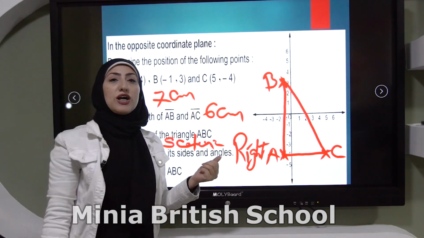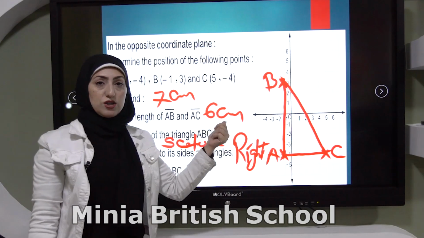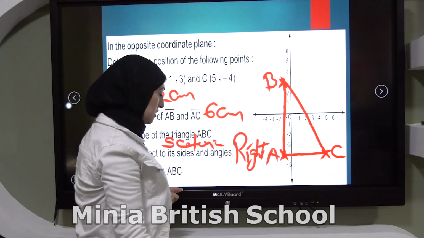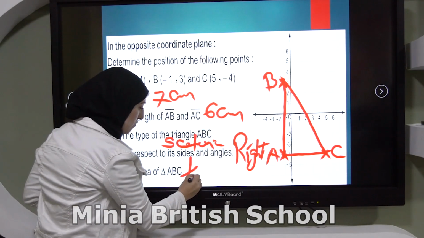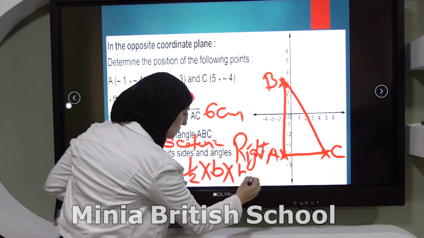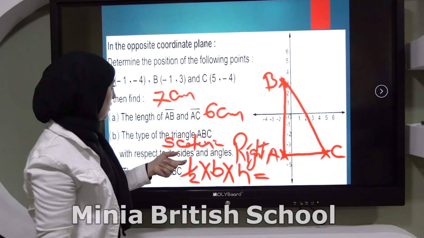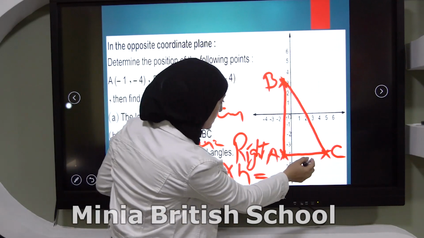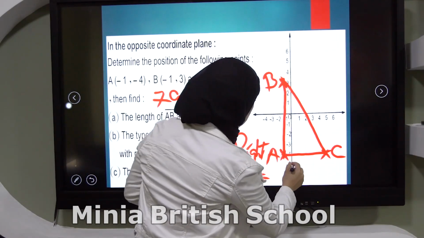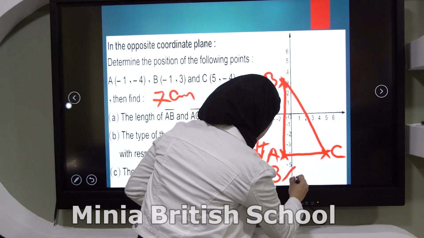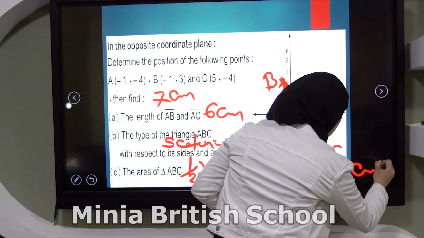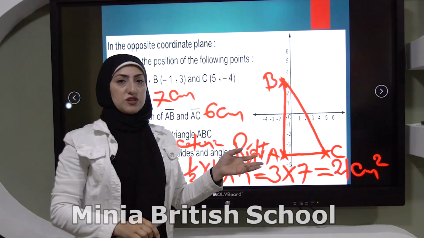What is the area of triangle ABC? Can I find the area? Yes, because I have the length of the base and the length of the height. And my rule equals half times the base times height. The base here is, we said 6, so it will be 3 times 7, equals 21 squared centimeters. Everything is clear now.